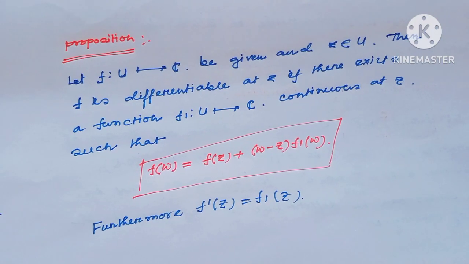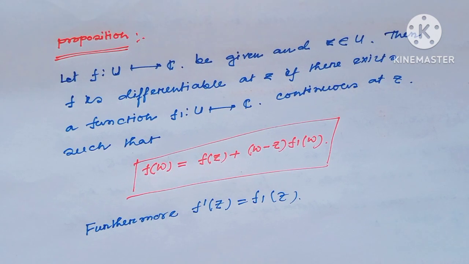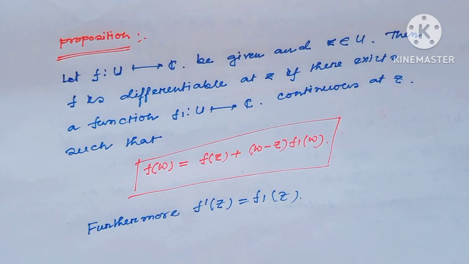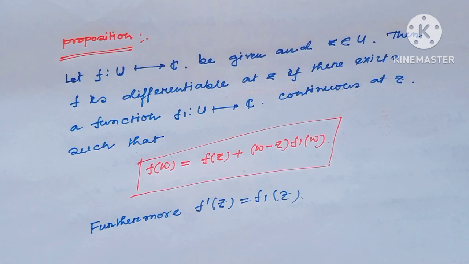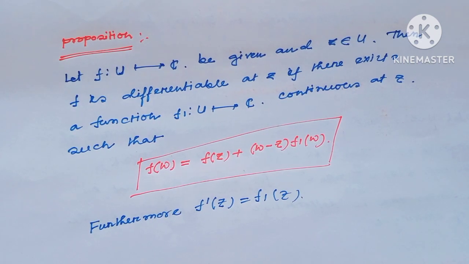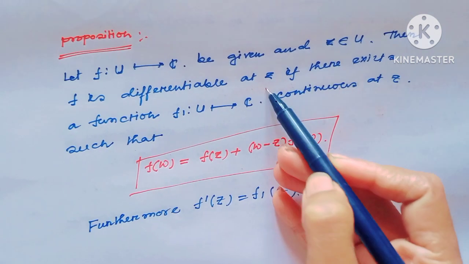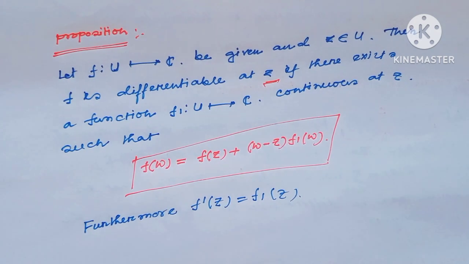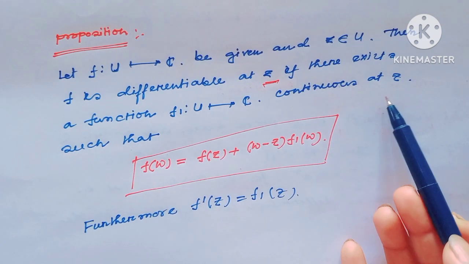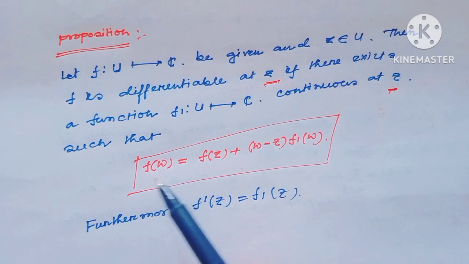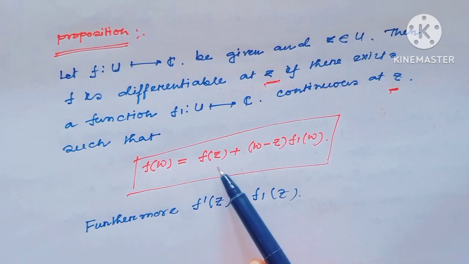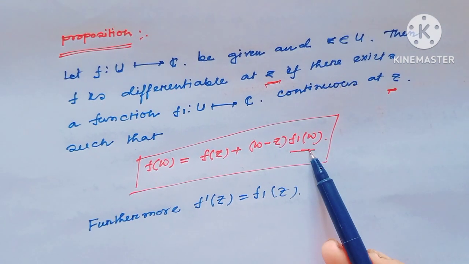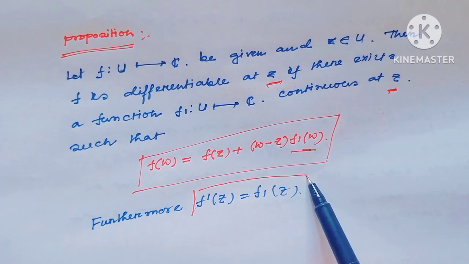That means similar to real numbers. This notation is similar to: let f be a function defined from U to C, and z be a point in U. Then f is differentiable at the point z if there exists a function f1 defined from U to C, which is continuous at the point z, such that f of w equals f of z plus w minus z times f1 of w.